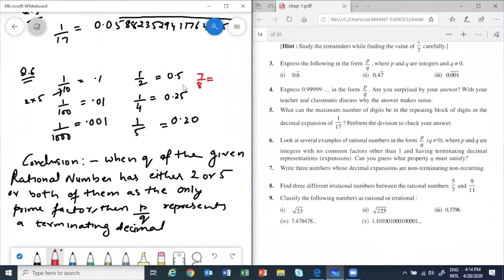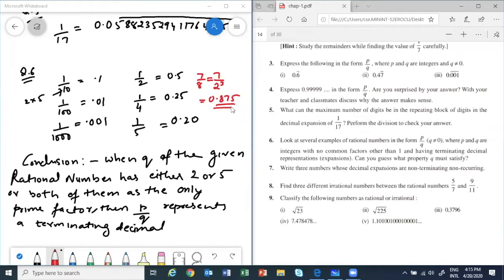Divide and see what will happen. This is 7 by 2 cube, isn't it? If we divide, we'll get 0.875. So isn't it terminating? So it can be 2 cube, any multiple of 2.